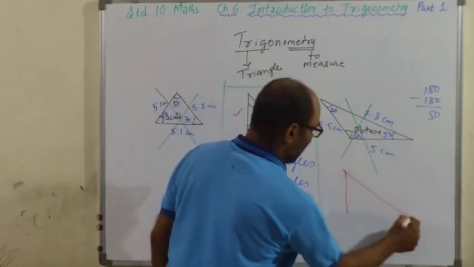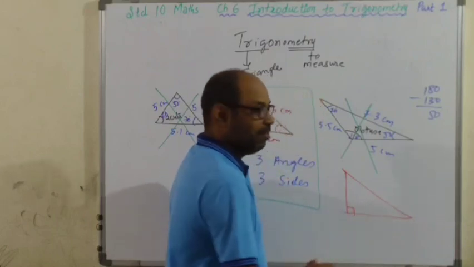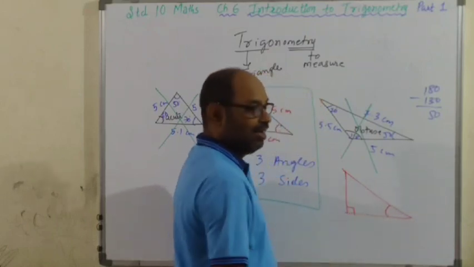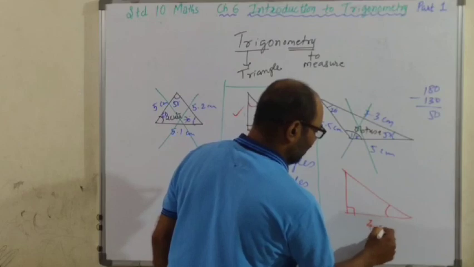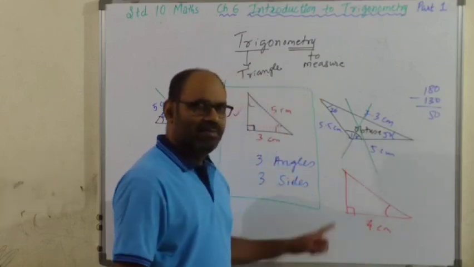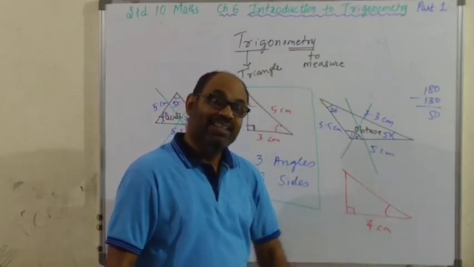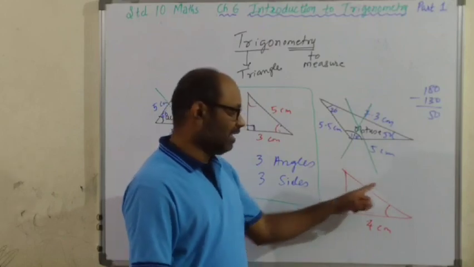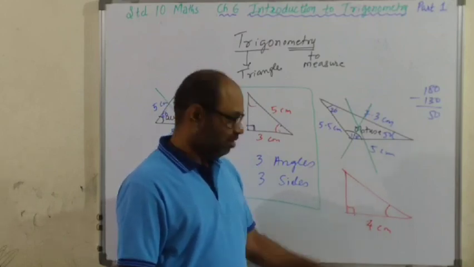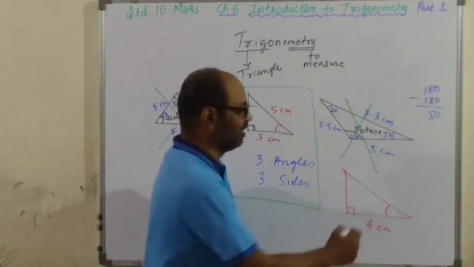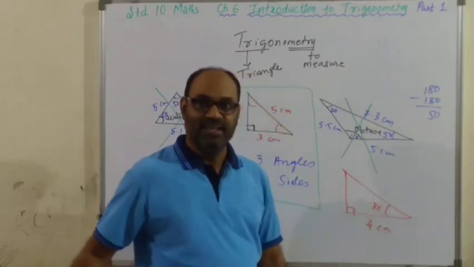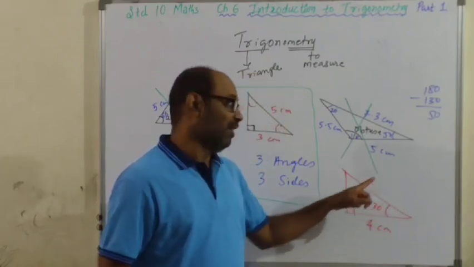Next, this is the right triangle. The measure of this angle is given and one of the sides is given, 4 centimeter. Can you find out the measure of the remaining two sides? Yes. Though two sides are unknown, you can easily find them using trigonometric ratios because this angle is given. Suppose it is 30. Because this angle is given, you can find out the measure.